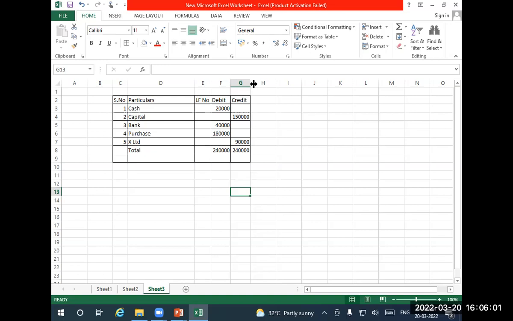So we'll write it down now and learn in the next class how to prepare it. I repeat: while preparing the profit and loss account and balance sheet of joint stock companies, we should not only follow the principles of accounting but also the Companies Act. It gives guidelines on how the profit and loss account should be displayed, the format that you definitely have to follow. Otherwise that account cannot be accepted by the ROC, Registrar of Companies, SEBI, or the stock exchanges. So you have to follow this format only.